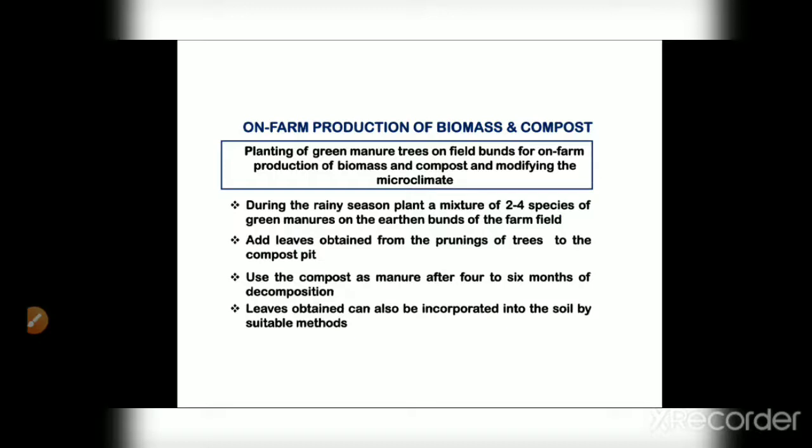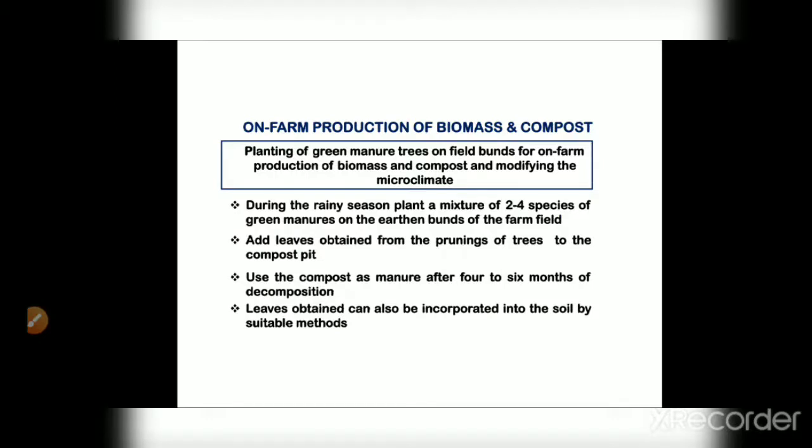The leaf obtained can also be incorporated into the soil by suitable methods. This is one of the methods in the case of dryland on-farm production of biomass and compost, and it also improves the microclimate.